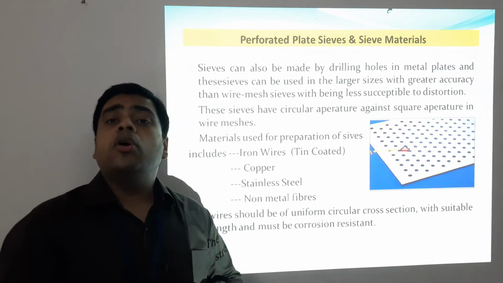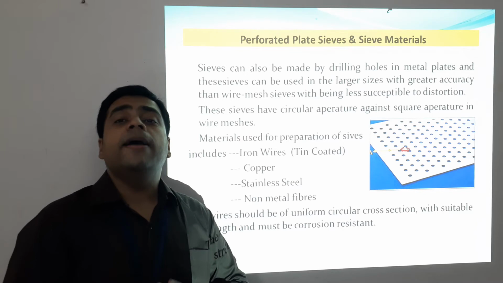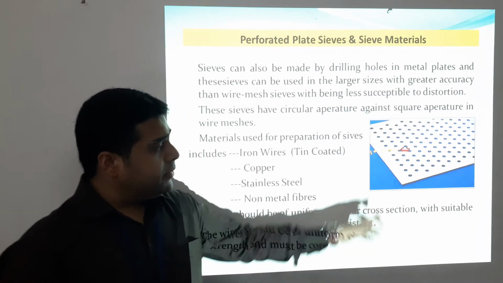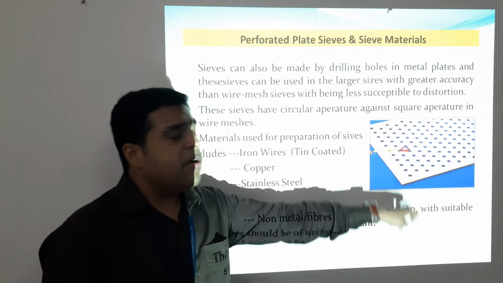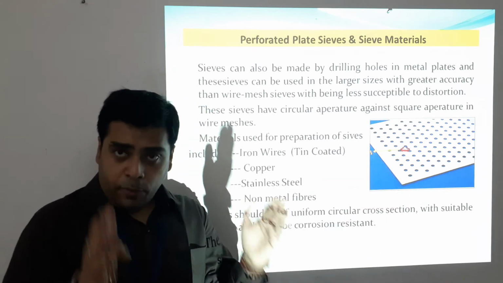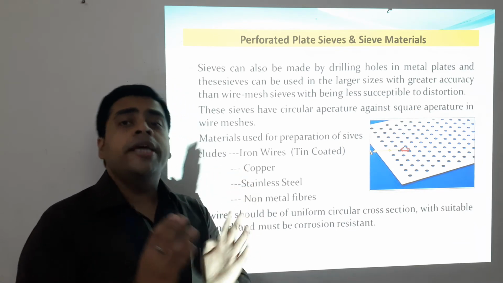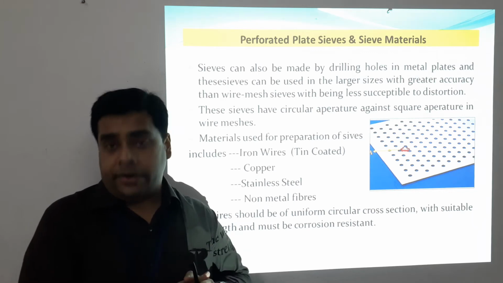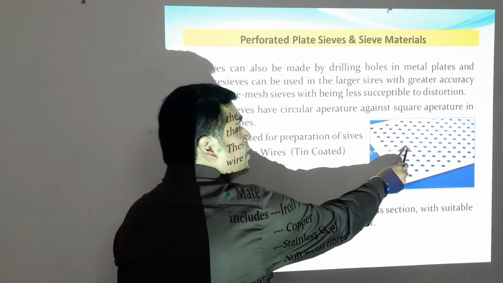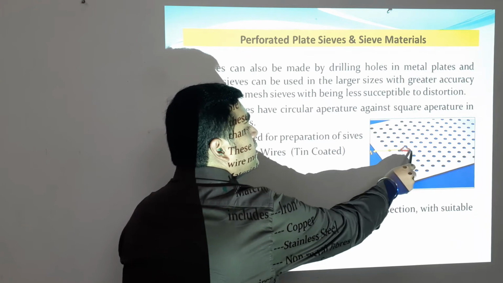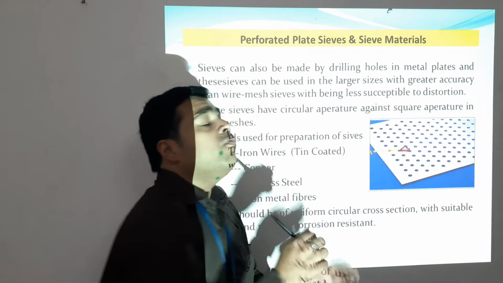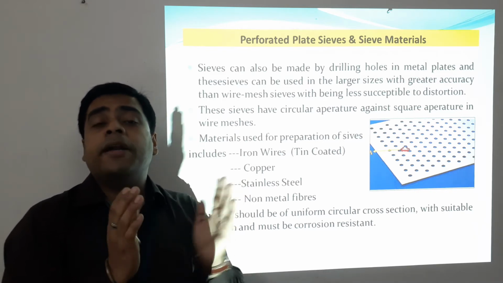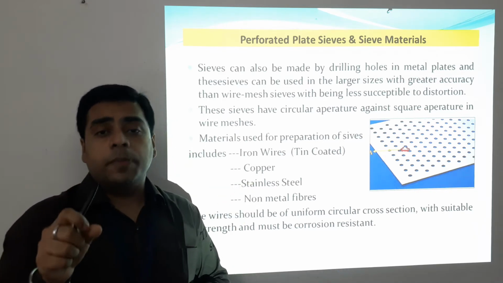If there is not a wire mesh, we can also use a plate, and there should be certain perforations in those plates. Look at the diagram. This is a diagram of a perforated plate, which can also be designated as a sieve, provided it is made up of corrosion free materials. These three openings will come inside a triangle shaped area, and it is to be measured. That particular gap between the holes must be there.